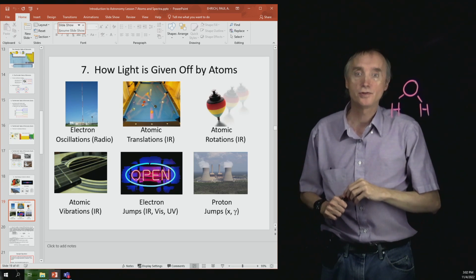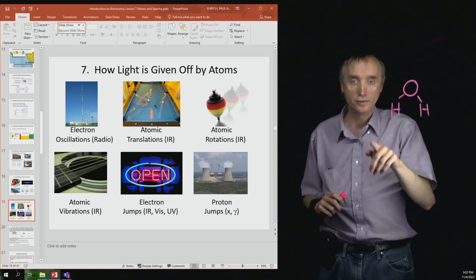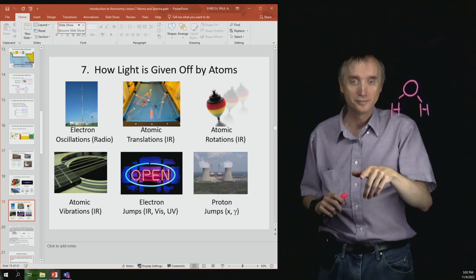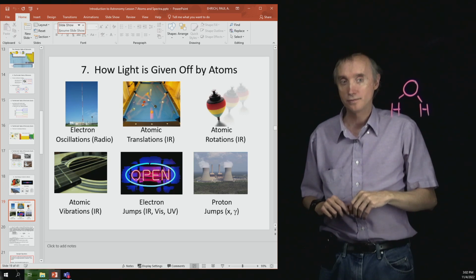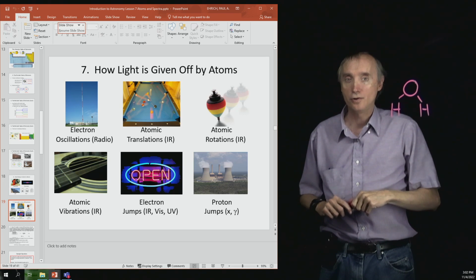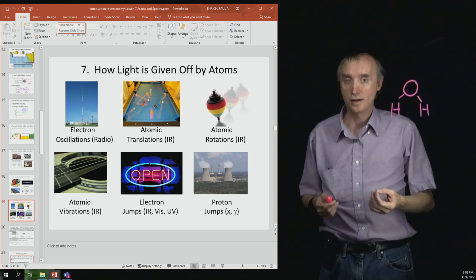The point is, do you notice that you've got radio waves, infrared, visible, ultraviolet, X-rays, gamma rays? Notice that atoms can produce all of the different kinds of light that we see.